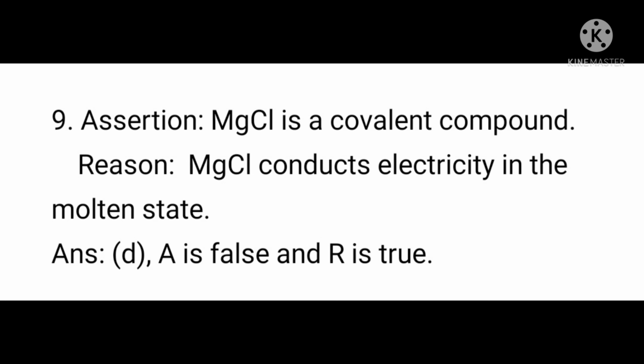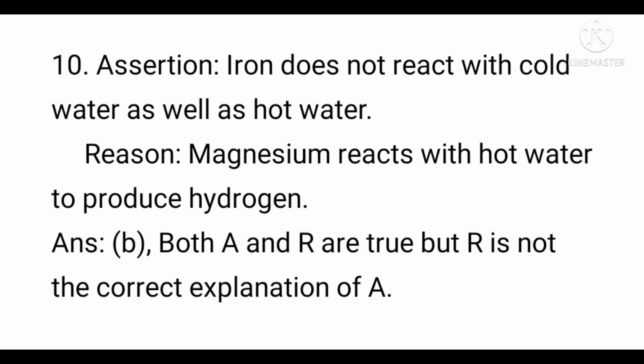Question number 9, assertion. Magnesium chloride is a covalent compound. Reason, magnesium chloride conducts electricity in the molten state. Answer is option D. A is false and R is true. Here the assertion statement is false. Actually, magnesium chloride is an ionic compound.